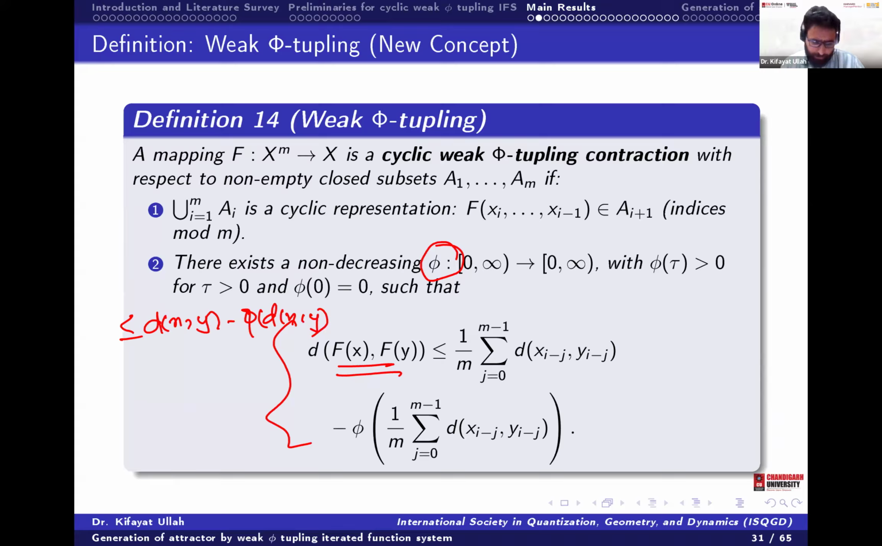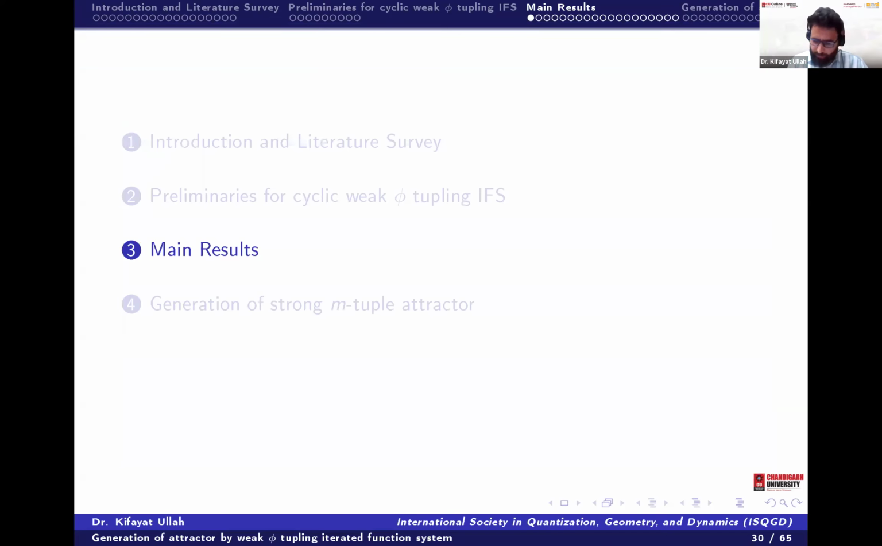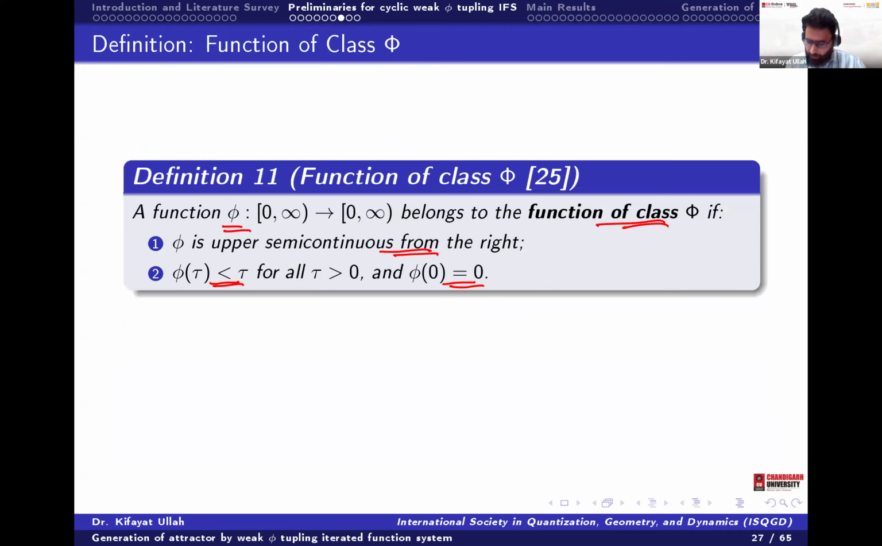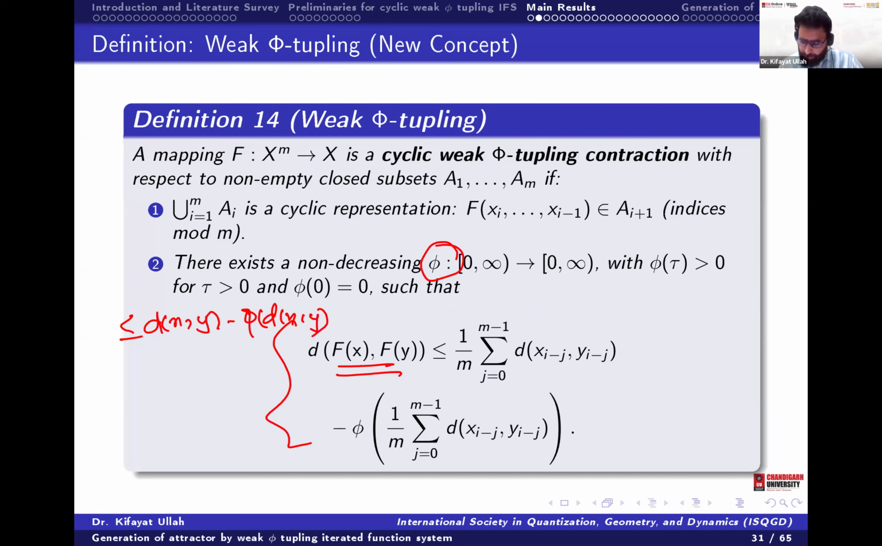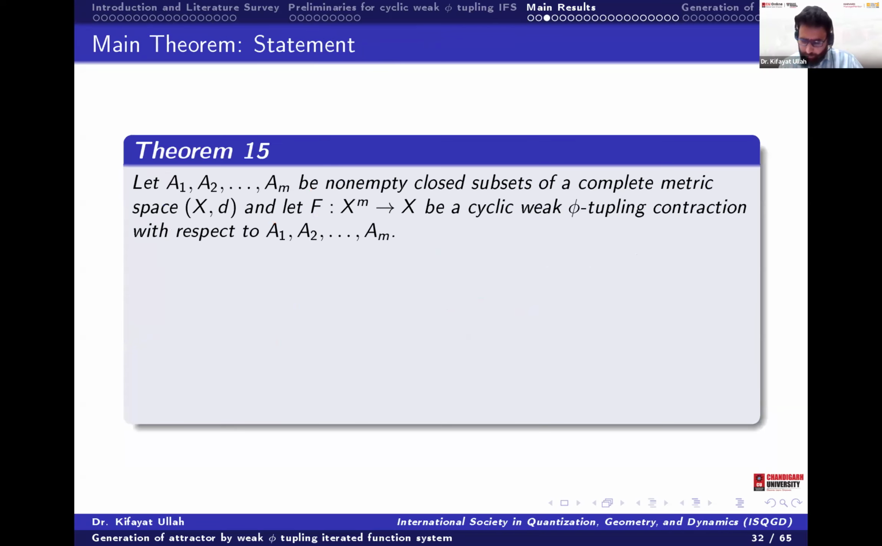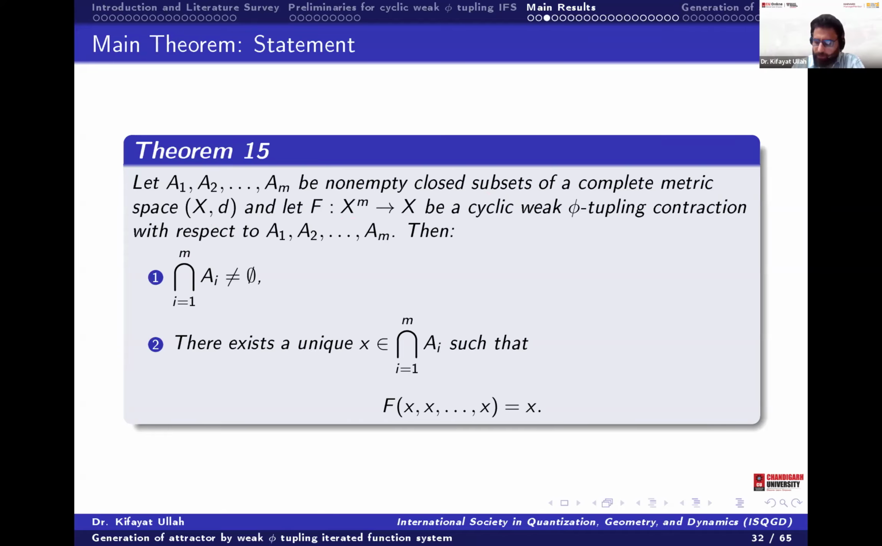Now as you have seen in the Banach contraction, they took the summation, so we are using the same result here to take the summation on each of the d of x comma y, and we will show that it has a fixed point. So this is the main result: if we have closed subsets A1, A2 up to An of a complete metric space (X, d), and we define a map, and it is a cyclic phi contraction with respect to A1, A2 up to An, then it has a fixed point. First, it has a fixed point if the intersection is non-empty. Second, the fixed point should be unique.